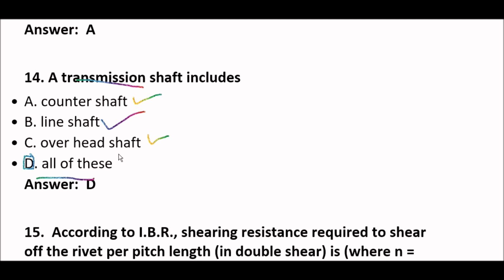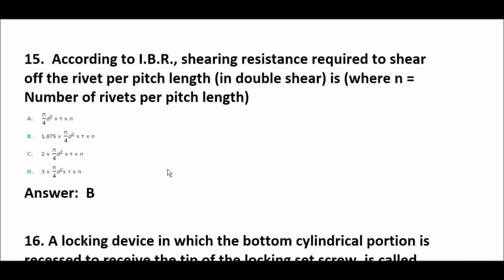Okay, next question. According to IBR, shearing resistance required to shear off the rivet per pitch length in double shear is blank, where N is equal to number of rivets per pitch length. Okay, according to this, right answer is option A, 1.875 multiply N divided by 4 multiply d square, then multiply T and multiply N. Okay, right answer is option B, and this is very important question.